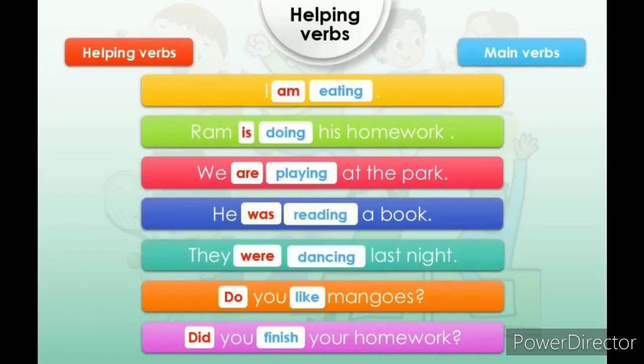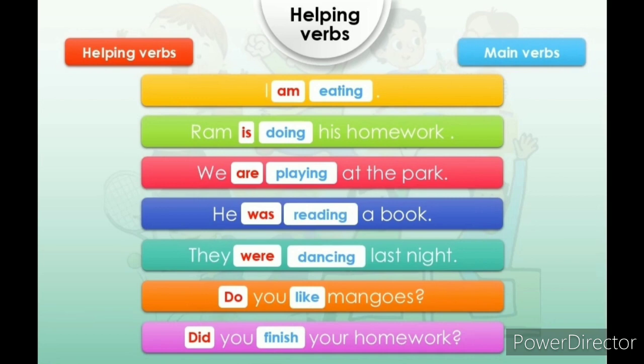For example: I am eating. Ram is doing his homework. We are playing at the park. He was reading a book. They were dancing last night. Do you like mangoes? Did you finish your homework? In these sentences, we identify the main action words as well as helping verbs.